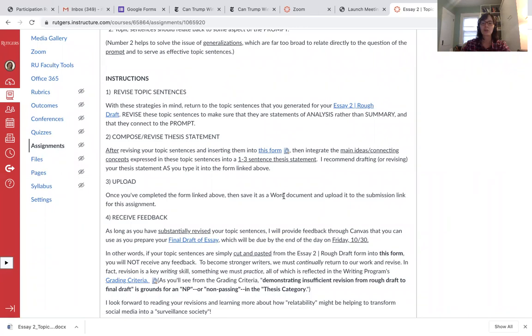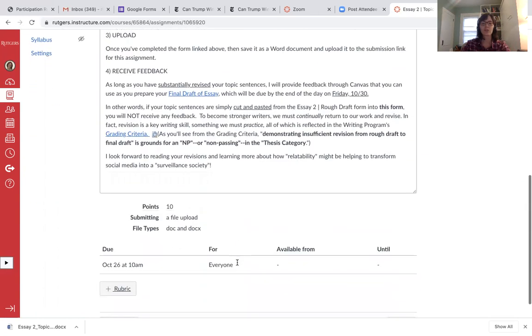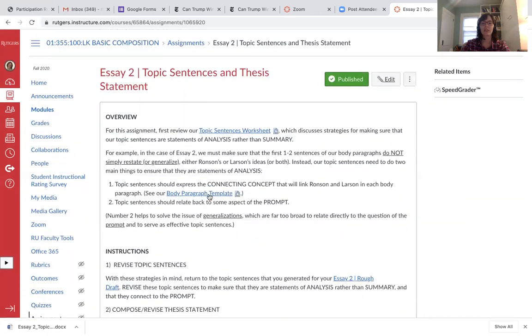And so you want to make sure that you perform substantial revision on those topic sentences. So in other words, if they're the same topic sentences that were in Essay 2 rough draft, then I won't be commenting, just to emphasize how important it is to revise and re-revise, right? It's as important as reading and rereading, as we've been discussing. Okay, and so you'll just be uploading it to the link here, and I'll offer you feedback that way.